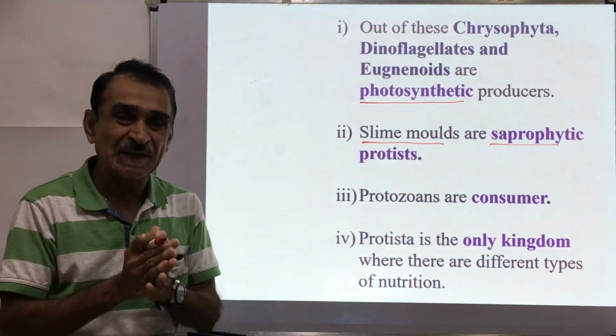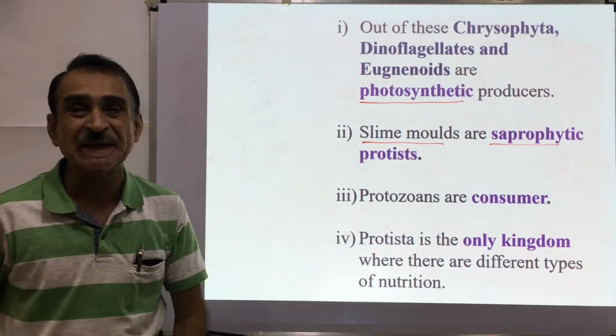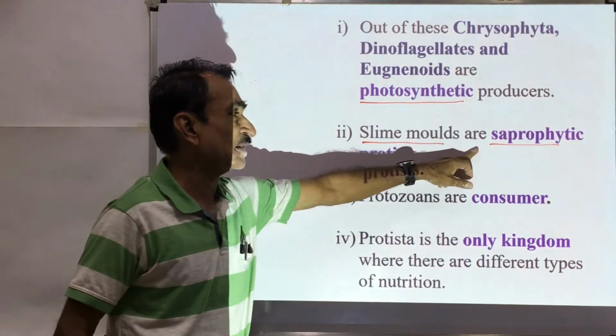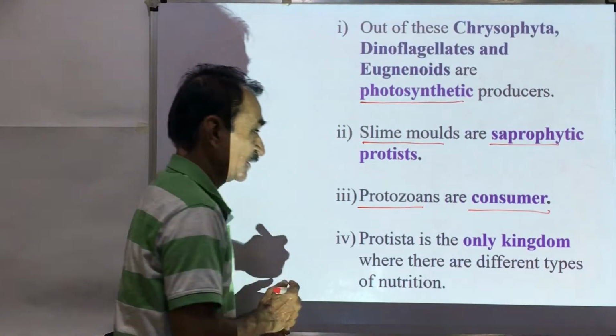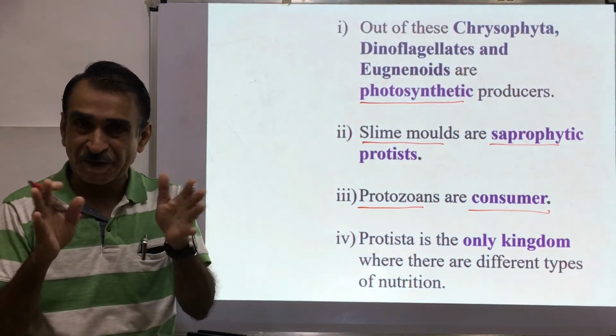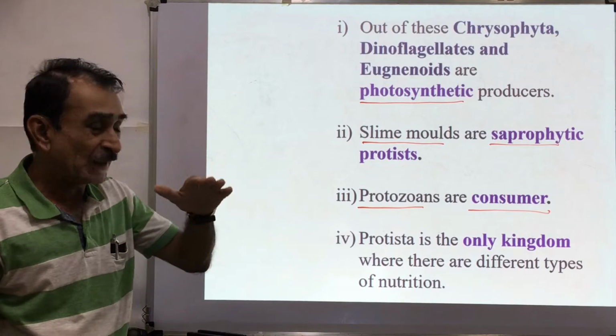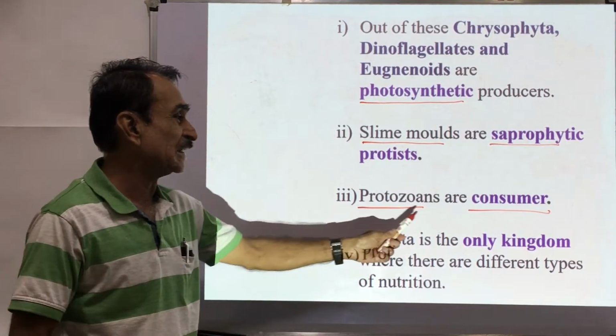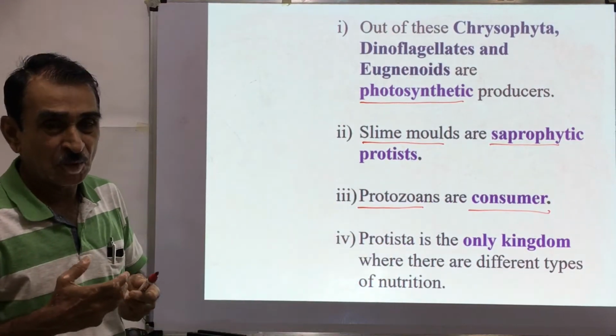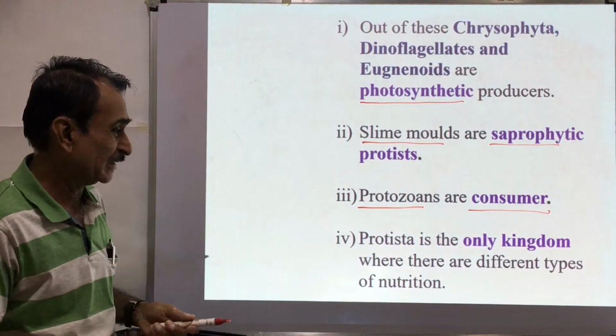They cannot prepare their own food material, but they grow on decaying organic matter. Protozoans are consumers. These are heterotrophs. They cannot prepare their own food material, but they depend upon other organisms for their food requirement. So these are the consumers. They consume the food material from other organisms.